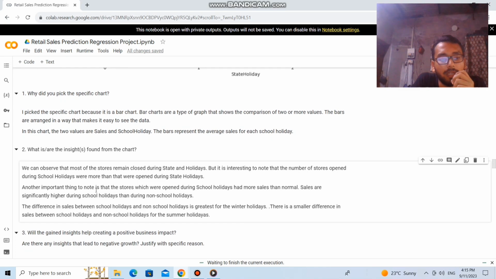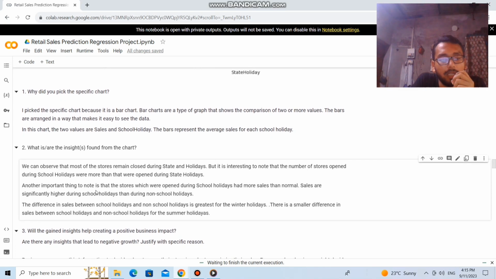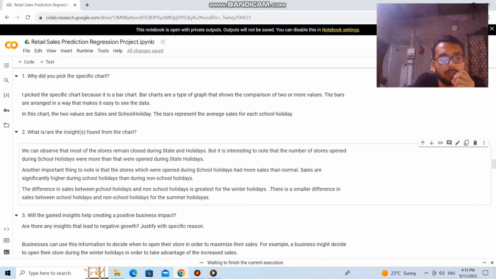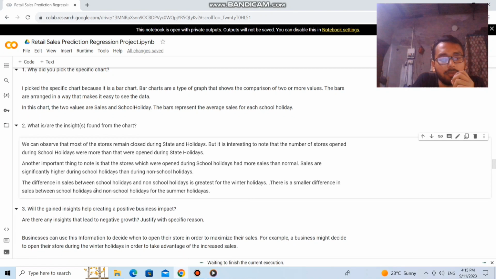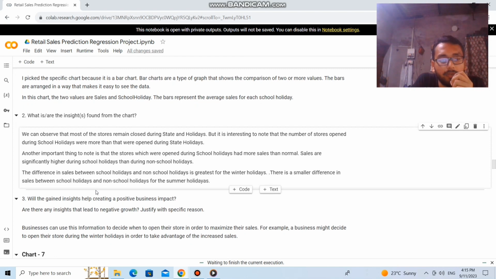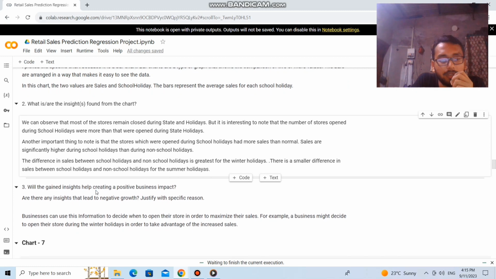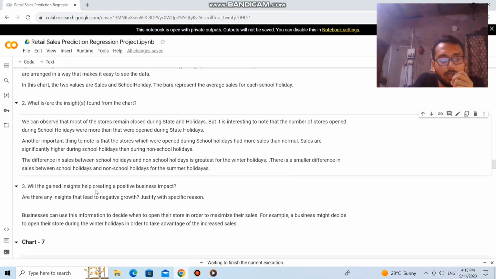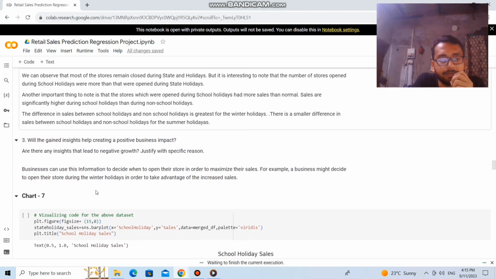Sales are significantly higher during school holidays than during non-school holidays. The difference in sales between school holidays and non-school holidays is greater for winter holidays. There is a smaller difference in sales between school holidays and non-school holidays for the summer holidays.